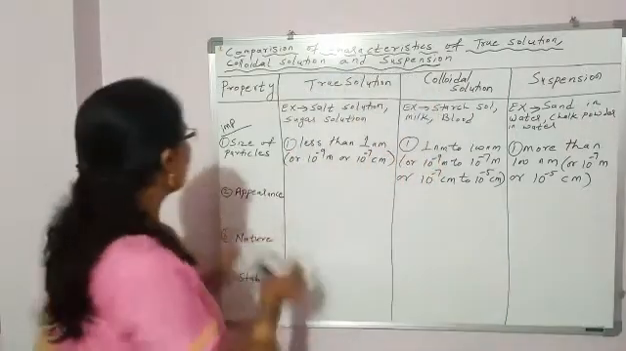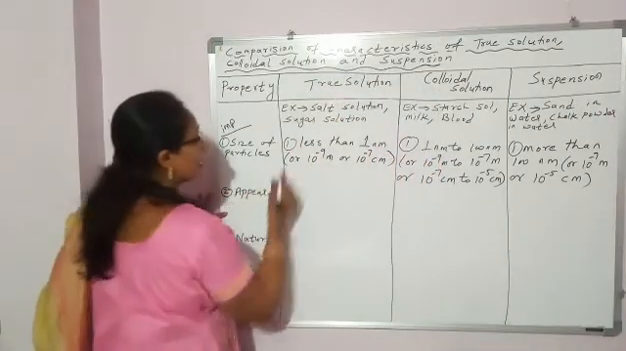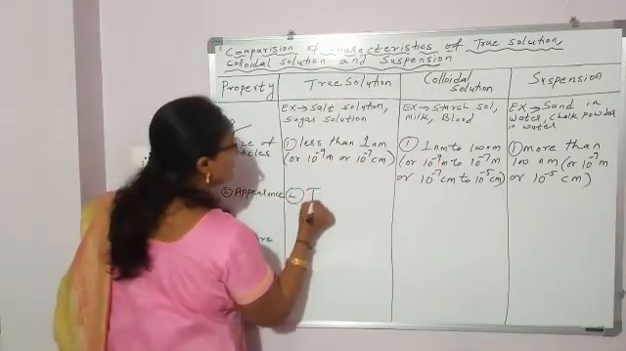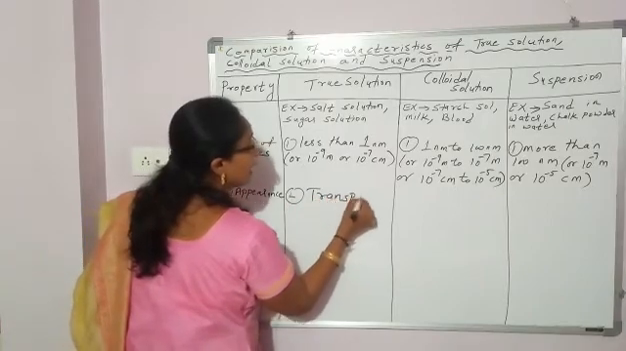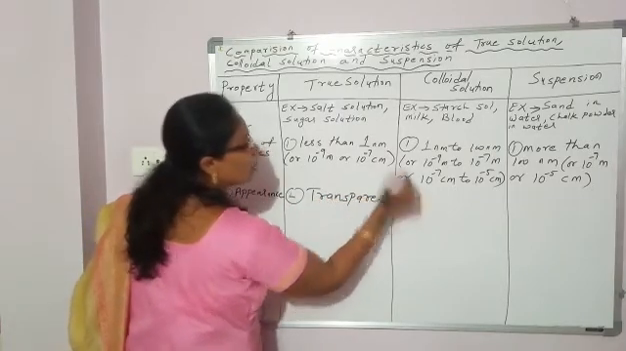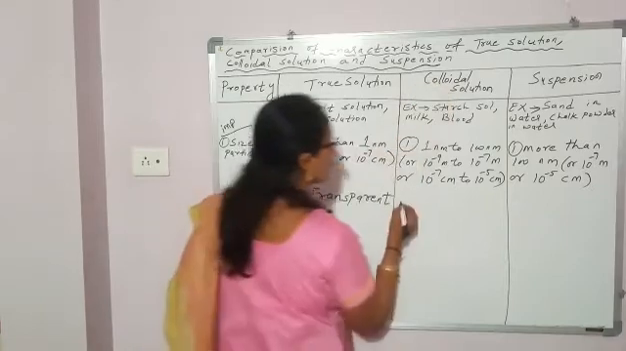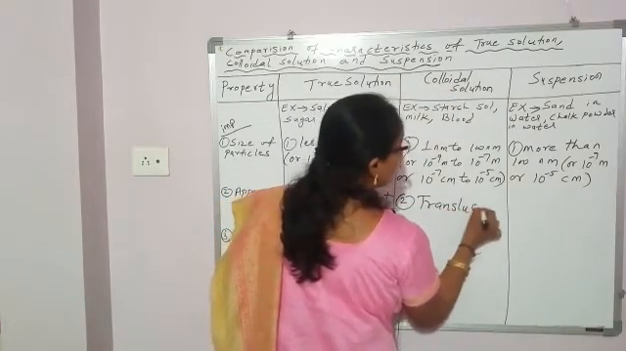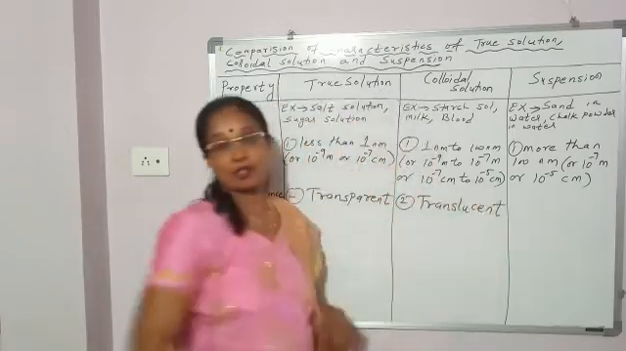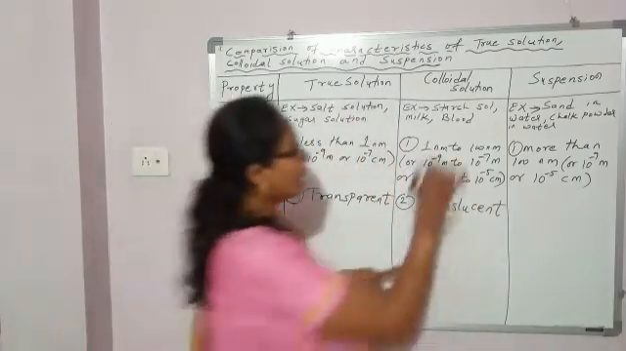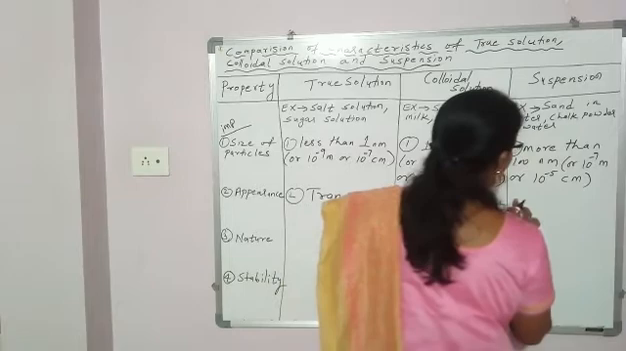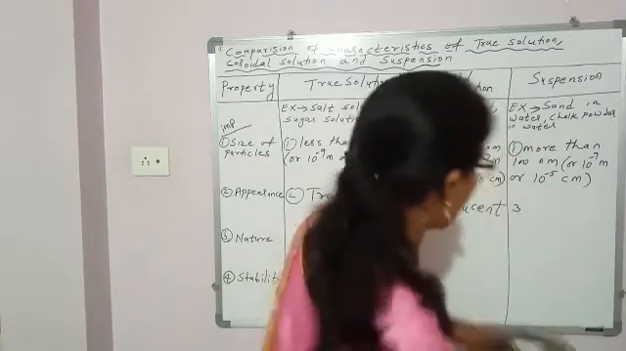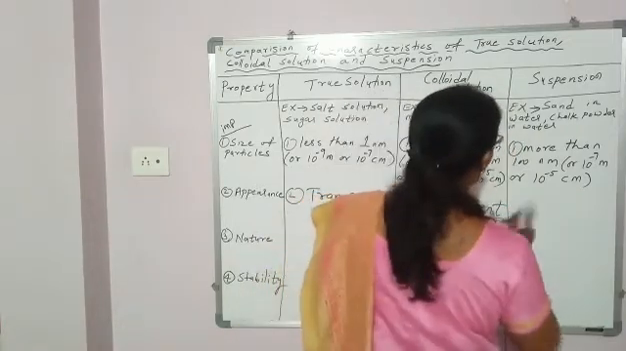Okay, so appearance: true solution is transparent, light can completely pass through it. Colloidal solution is translucent, which means light can partially pass through it. And suspension, light cannot pass through it, so it is opaque.